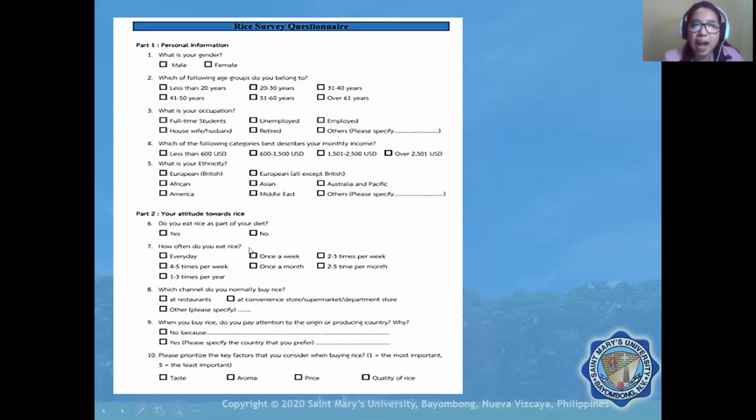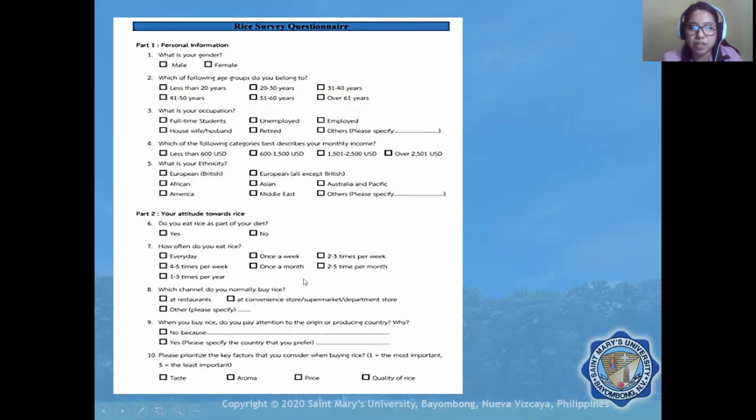So do you eat rice as part of your diet? It is nominal data. How often do you eat rice? Every day, 2 to 5 times per month. So this is again ordinal data. Which channel do you normally buy rice from? At a restaurant, at a convenience store? So it is nominal data.